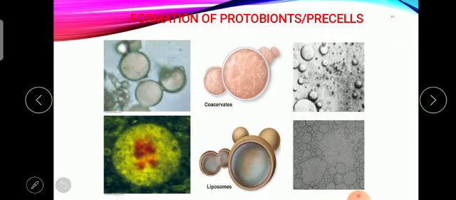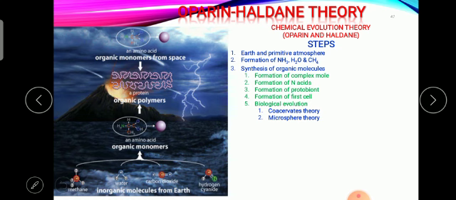So these are the first cells. It is the coacervates and the liposomes which are formed. So first, there is a presence of simple components like ammonia, methane and water. Afterward, there is a synthesis of complex molecules.